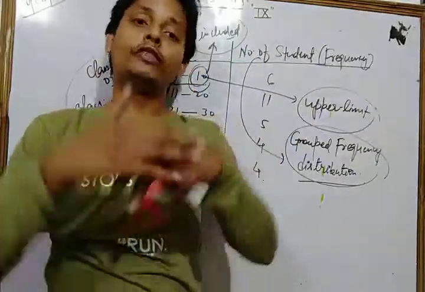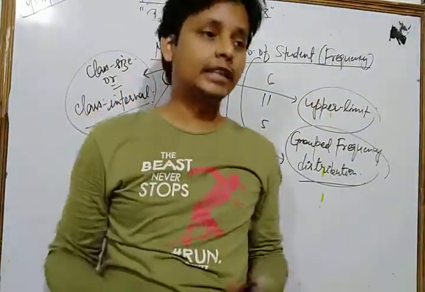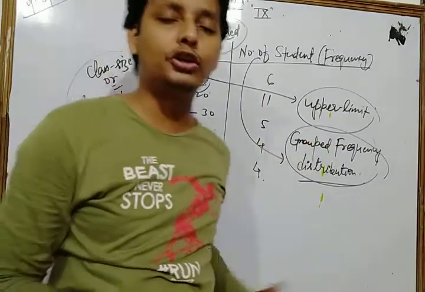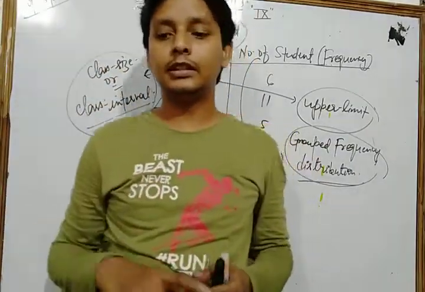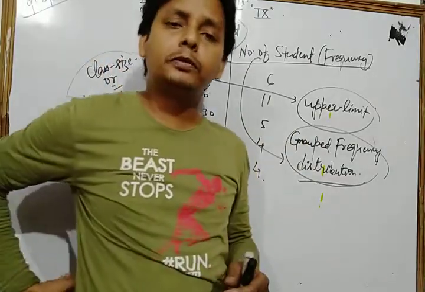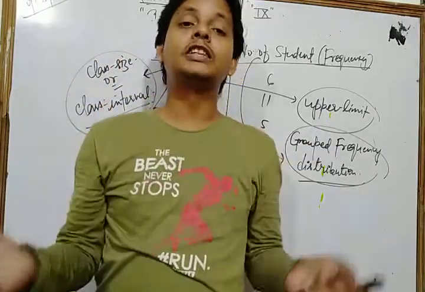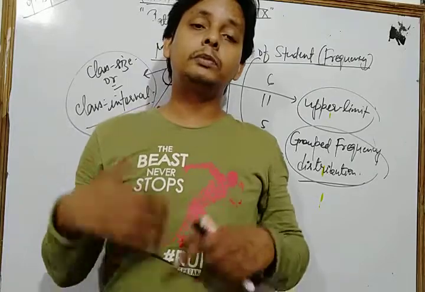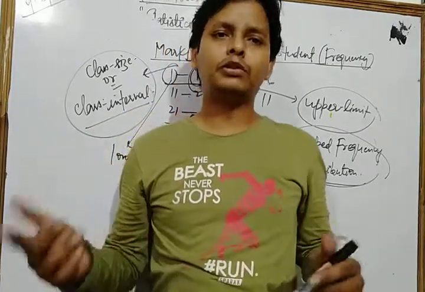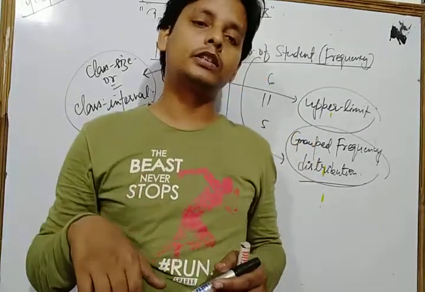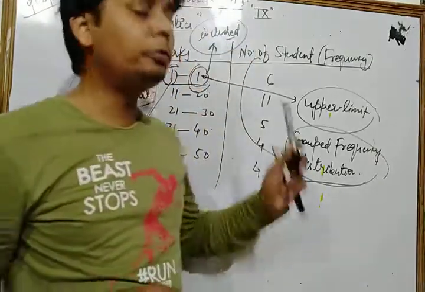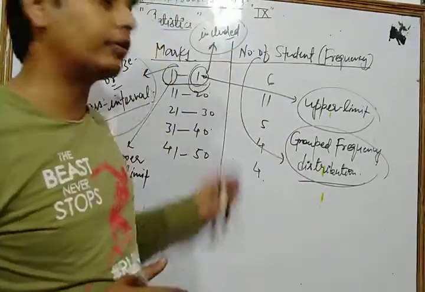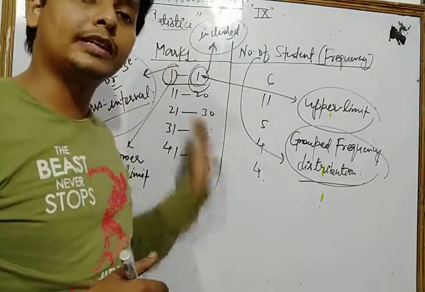And dear student, when the number of observations is very large, we arrange the given data in tabulation form with tally marks and frequency. That type of presentation of data is known as frequency distribution. We also represent frequency distribution data in the form of grouped frequency distribution. We discussed that topic too.